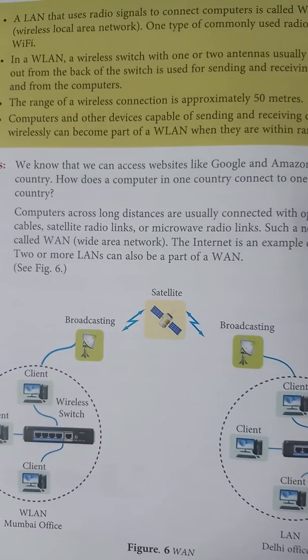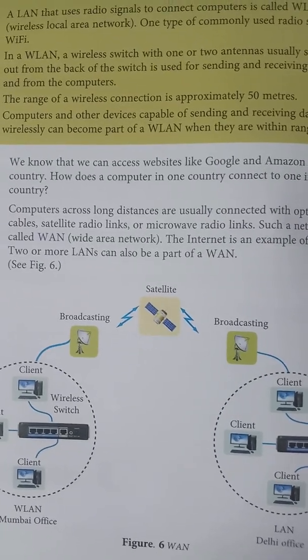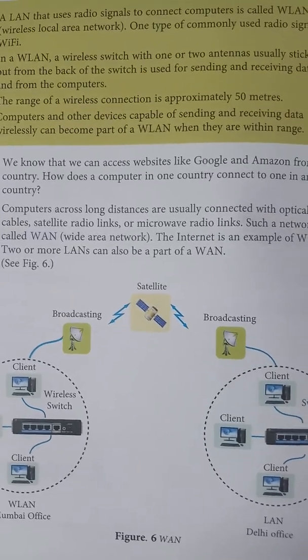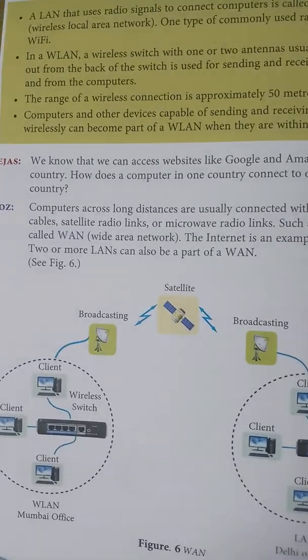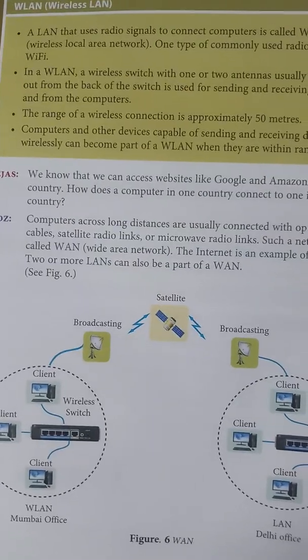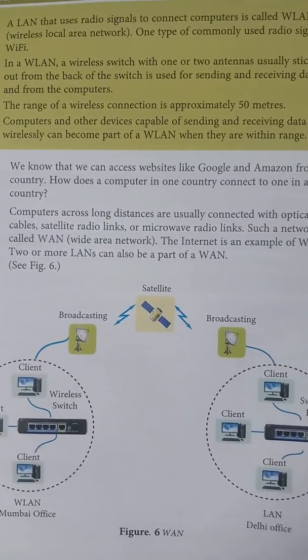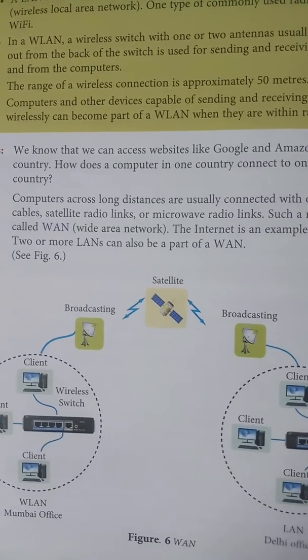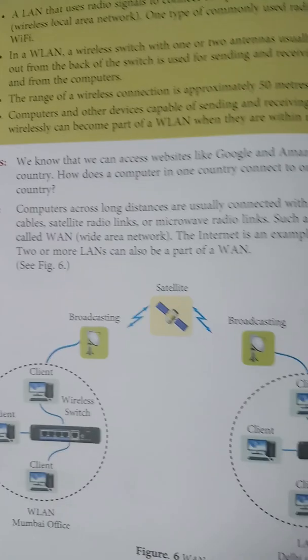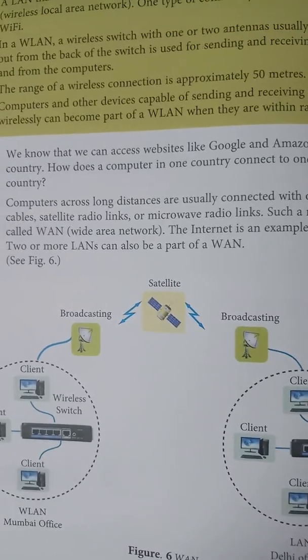If I go to the bus stand, can I use that Wi-Fi connection? No, I cannot, because it is beyond the range. One example of a wireless connection is Wi-Fi. Have you all got it? Thank you.